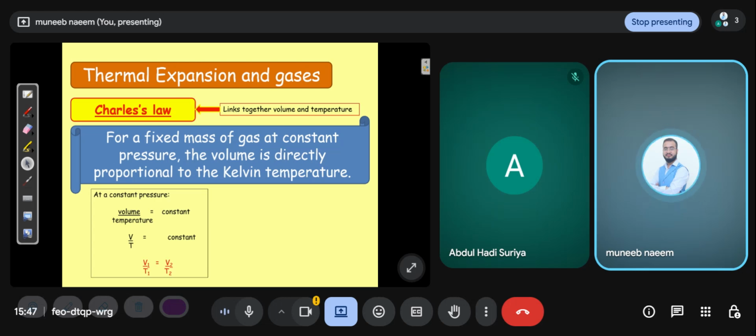The volume is directly proportional to the Kelvin temperature. V is proportional to temperature, and when you remove the proportional sign, you put the constant, and shifting it, V over T is equal to constant. For the initial state, V1 over T1 is equal to constant, and V2 over T2 is equal to constant for the final state. You compare these two equations and get this formula: V1 over T1 is equal to V2 over T2. This is Charles law.